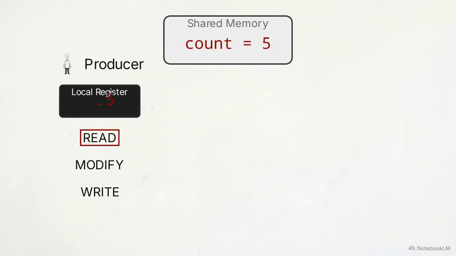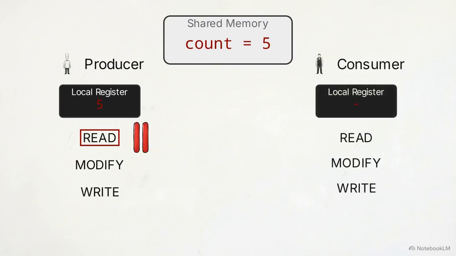The producer begins step 1. It successfully reads that baseline value of 5 into its local register. Then, the operating system forces a context switch. It pauses the producer mid-execution and hands the CPU to the consumer. The consumer executes its own read instruction. Because the producer never finished updating, it unknowingly pulls a stale value of 5. It proceeds uninterrupted through modify and write steps. It decrements to 4, writing it to shared memory.